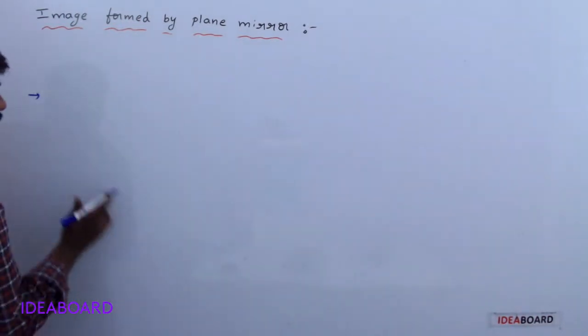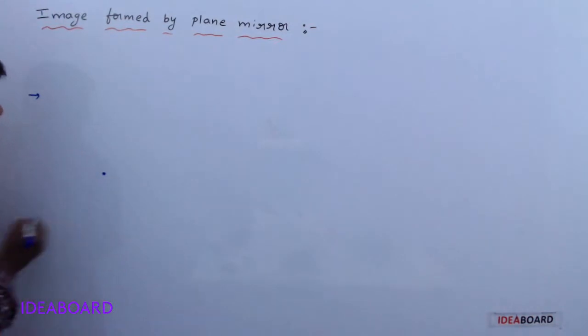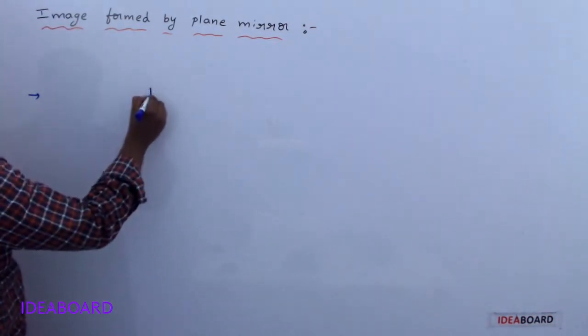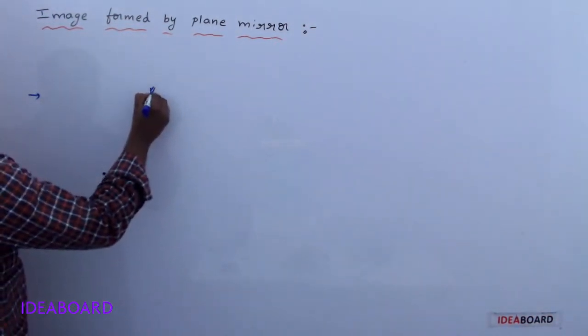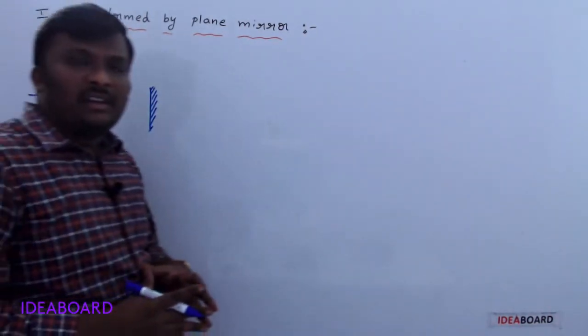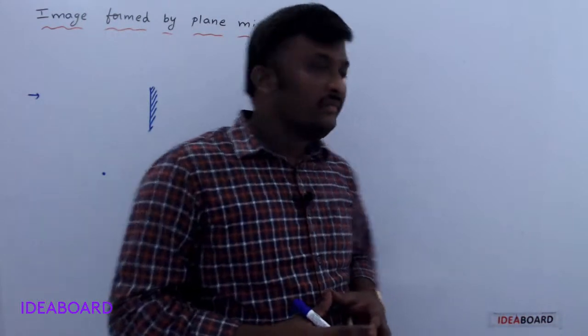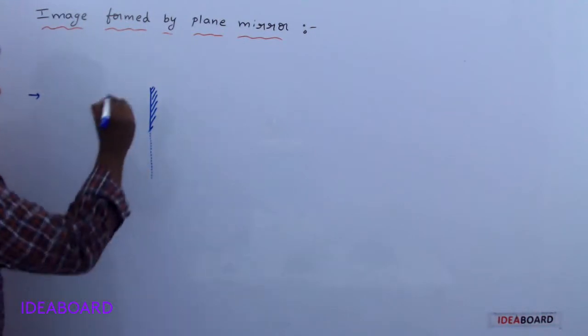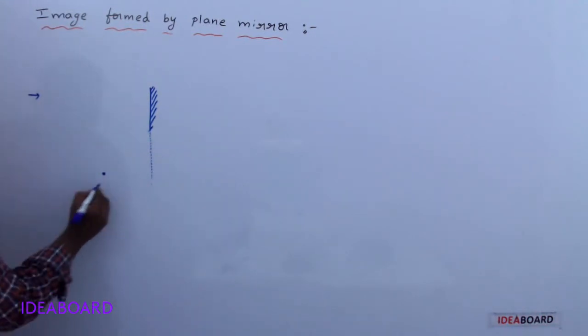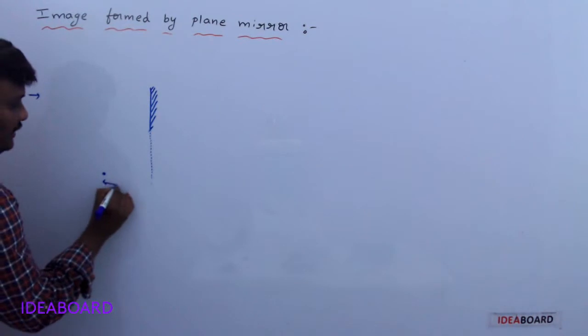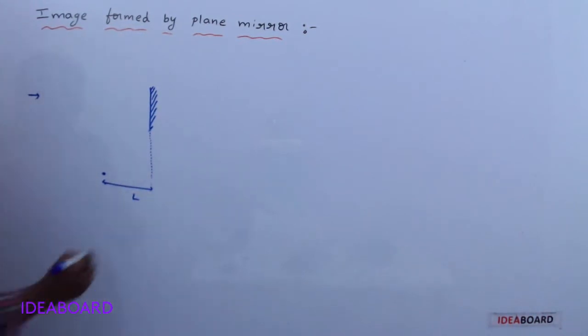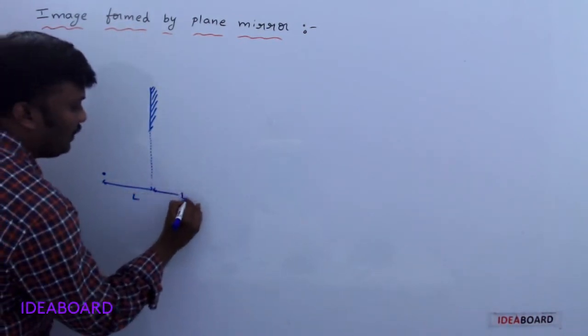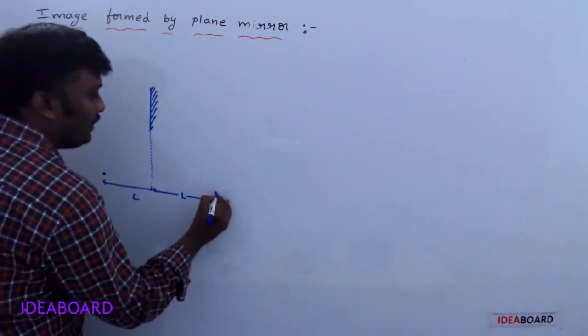Now, take a point object here, and this is the plane mirror. Does it form an image? No doubt, because if you extend this plane mirror, just imagine here, then the object is at a distance of L. No doubt, the image also appears to meet at this point.